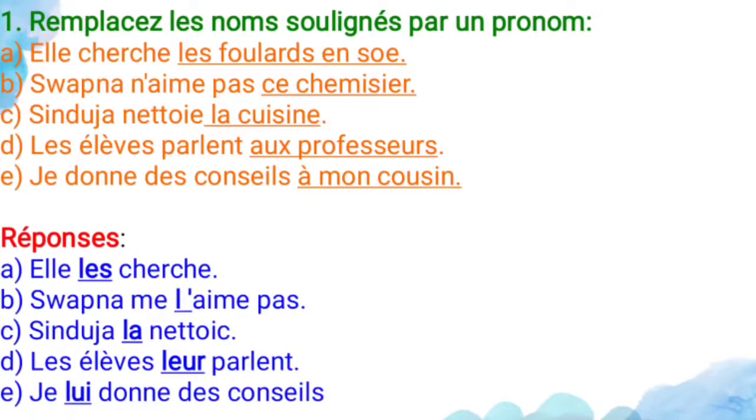Sorry, that is ne, it's not me. Ne l'aime pas. That cette chemise, it's a singular noun. For that, this also is a thing only. So you have to use the direct object pronoun, that is L apostrophe. Why? Because the verb begins with what? Vowel. And Swapna doesn't like it.